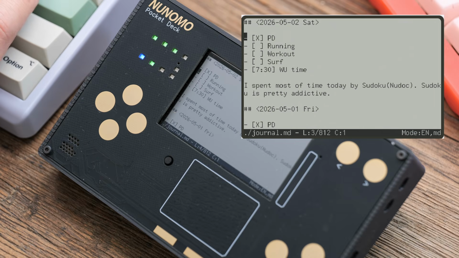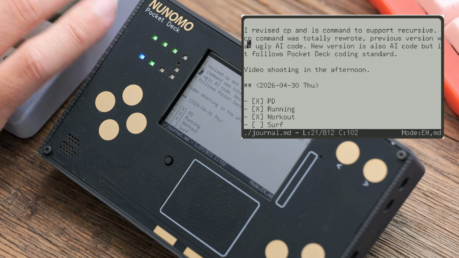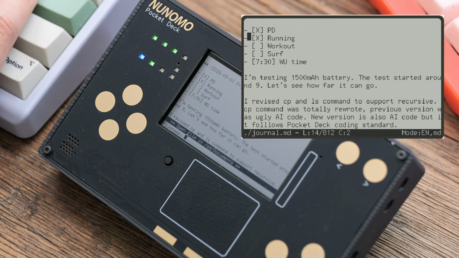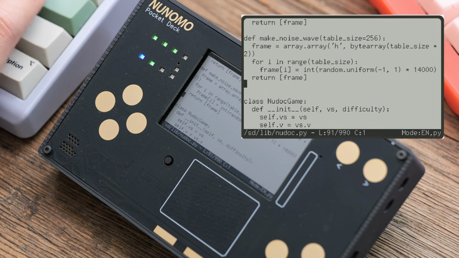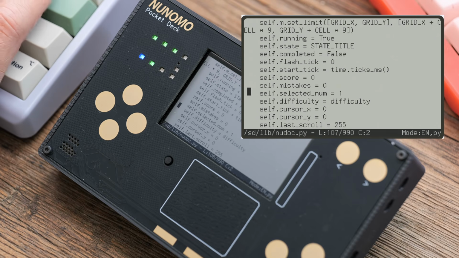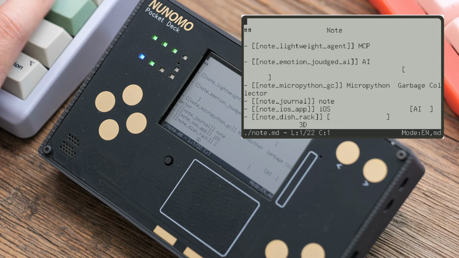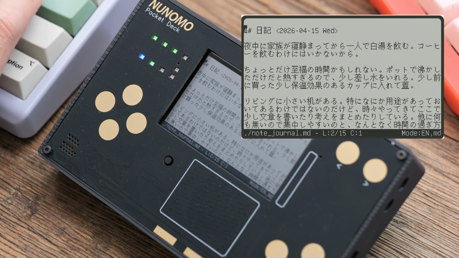PEM is an Emacs-inspired editor that is powerful, lightweight, and responsive. It's suitable for all kinds of text editing, including journaling, writing novels, and more. It has strong support for Python and Markdown, so you can also use it to program and develop applications directly on the device. In Markdown mode, you can create links to open other files. It also supports UTF-8 and Japanese input, which makes it convenient for non-English text editing.